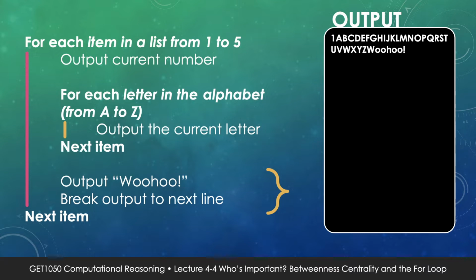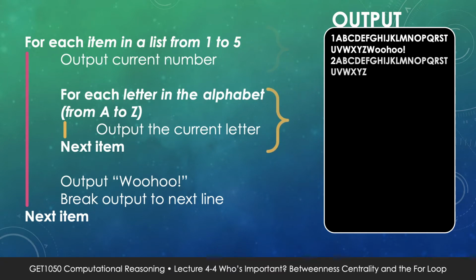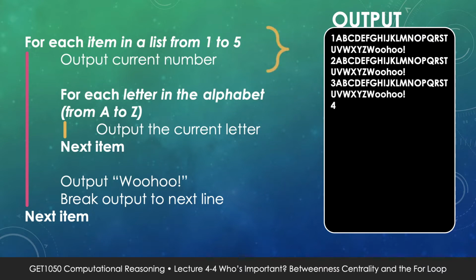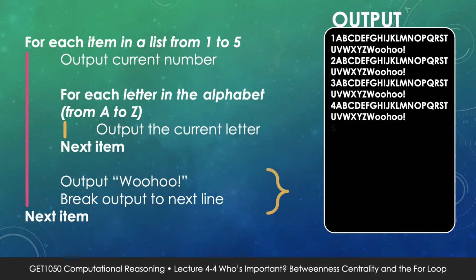Now we go to the second iteration of our outer loop. Again, we will need to output 2, because that's the first line of our code. Inner loop, and we go A, B, C, D until Z. And then, we're done with the inner loop. So now what do? Woohoo! Alright, and then we progress to the third iteration of our outer loop. And so on until our final output looks like this.